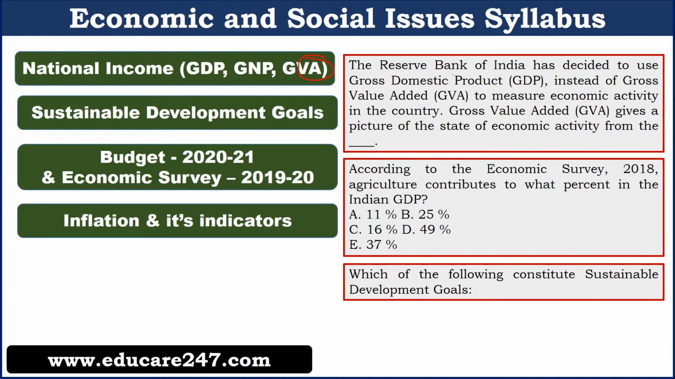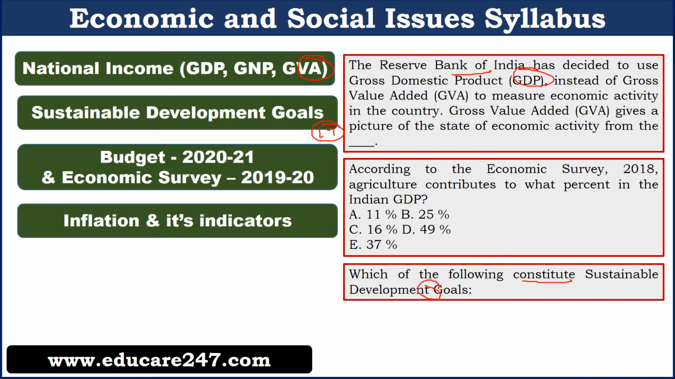One question was, the Reserve Bank of India has decided to use gross domestic product instead of gross value added to measure economic activity in the country. Gross value added gives a picture of the state of economic activity from the, so you can see that GDP and GVA have been asked. The other important section is sustainable development goals. There are a total of 17 sustainable development goals. You have to study all these goals in a very thorough manner. One question was, which of the following constitute the sustainable development goals? So some options were given and you have to find the sustainable development goals.